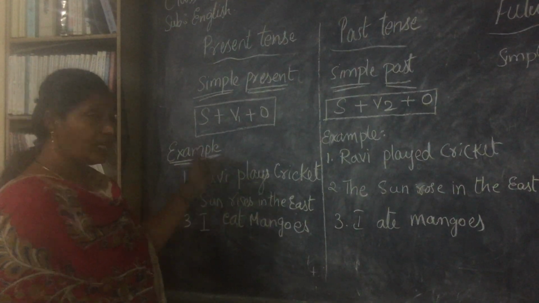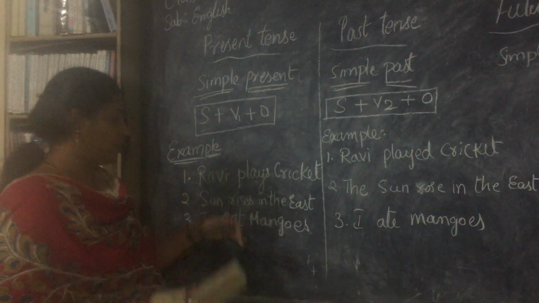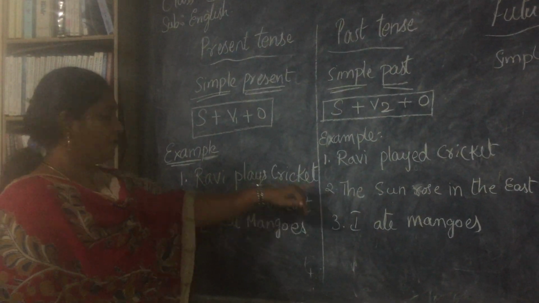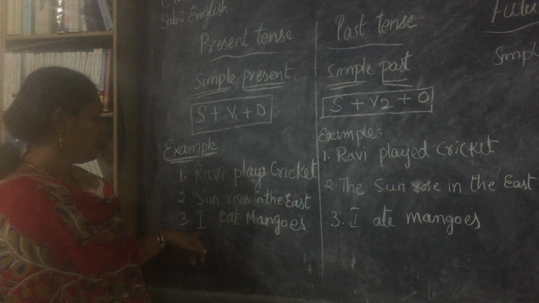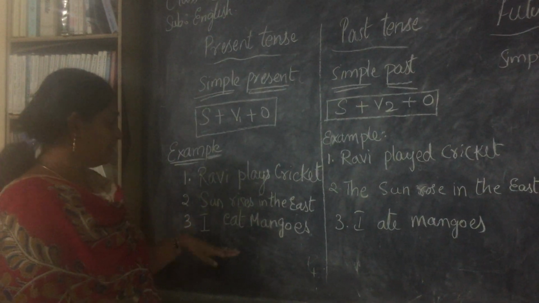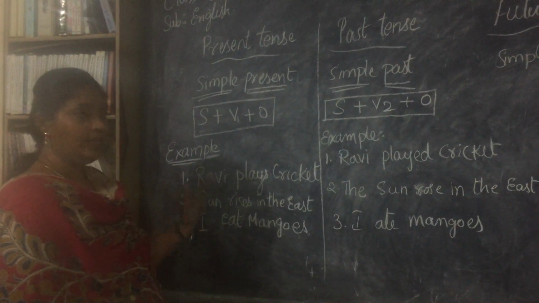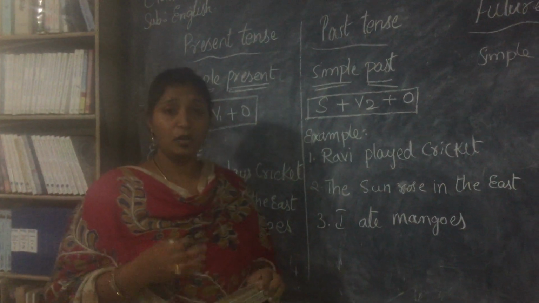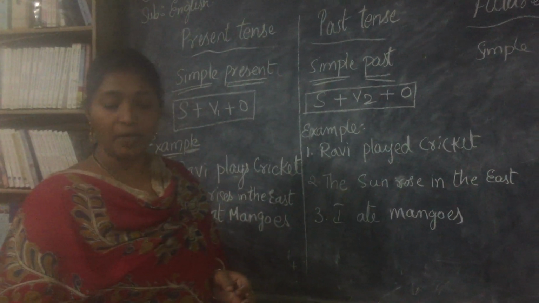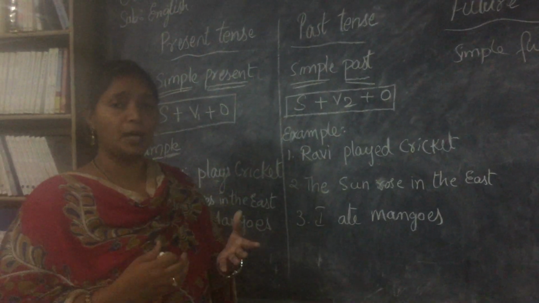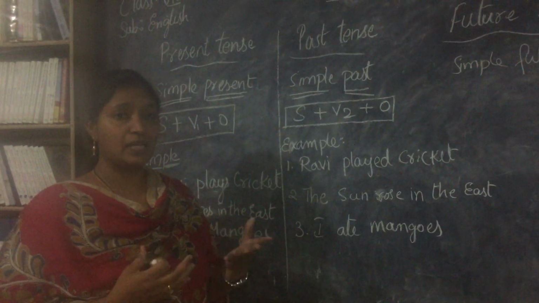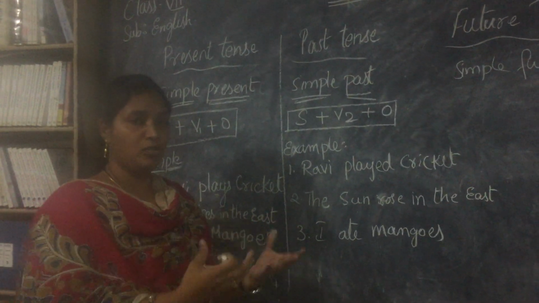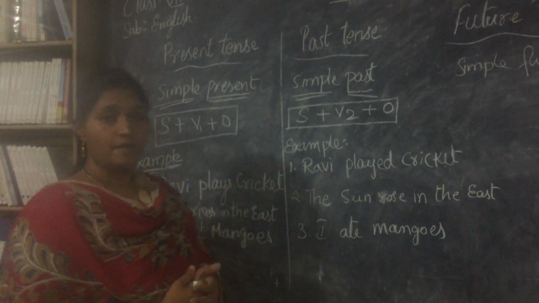So rising is the action, and the object is in the east. Next, I is the subject, eat is the action. We all know verbs, no? We discussed in many classes. Eat, drink, jump, run, talk, sing, dance. All these are actions that we do. Unless there is an action, it doesn't count as a verb.